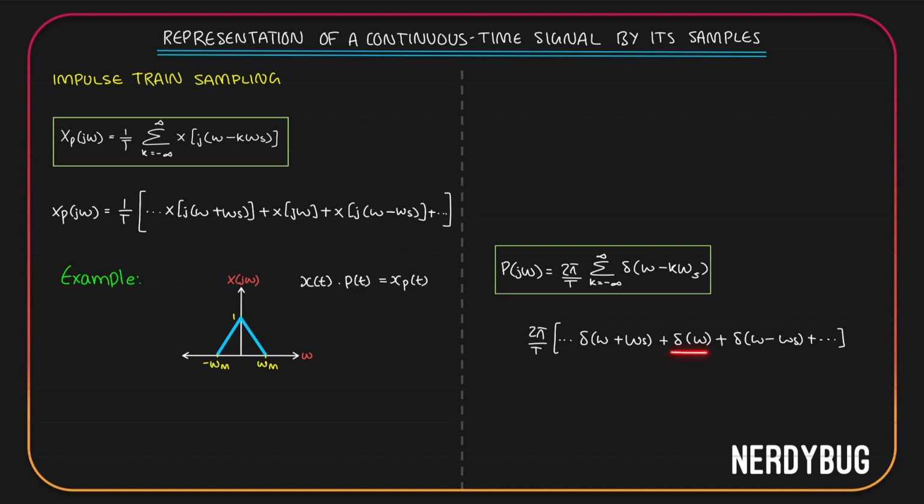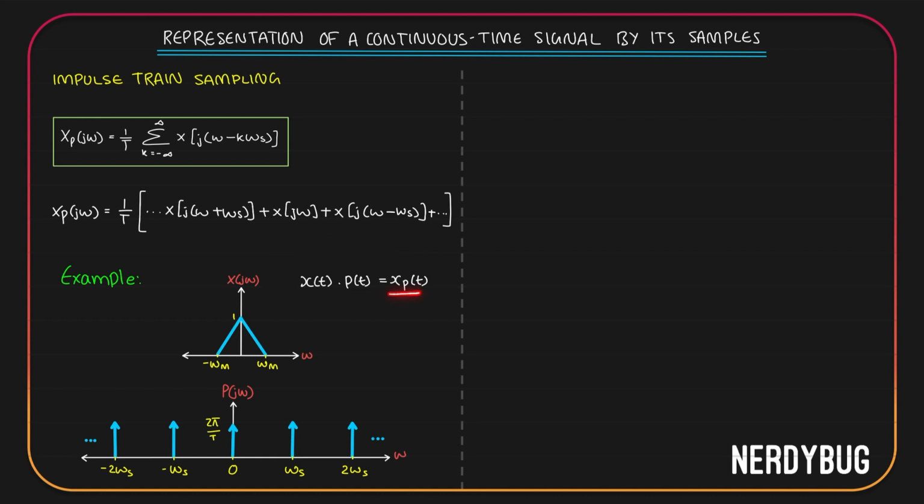So basically I have delta of omega at omega equal to 0, at omega equal to omega s, and at omega equal to minus omega s. Or basically this is just impulse function delta of omega at every multiple of omega s. And its magnitude is 2 pi by T. So on a graph it will look like this.